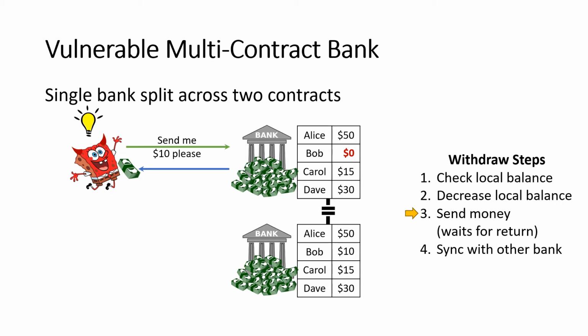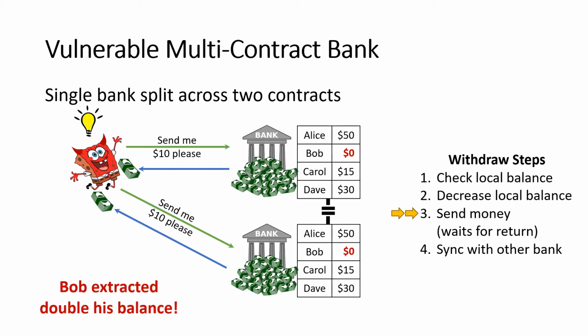Bob is going to say, hey, contract number 2, please send me $10. I would like to withdraw money. Well, contract number 2 is running exactly the same code as contract 1, so we run through the same steps. It checks Bob's balance in its local copy of the balance sheet. Well, that hasn't been updated yet, so that still says that Bob has $10. So it's going to decrease that down to 0, and then it's going to send Bob his $10. Bob just withdrew $20 when he only had $10 in his account.